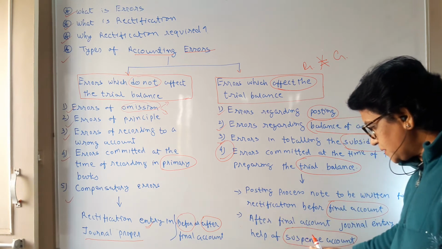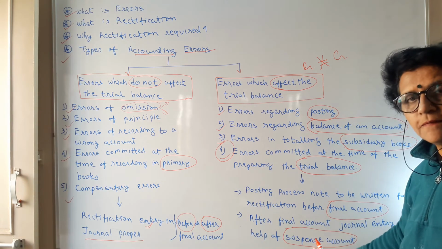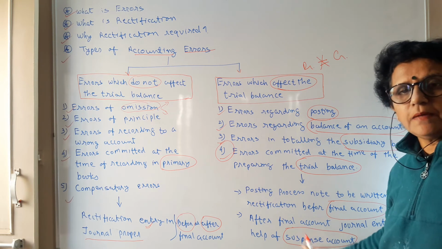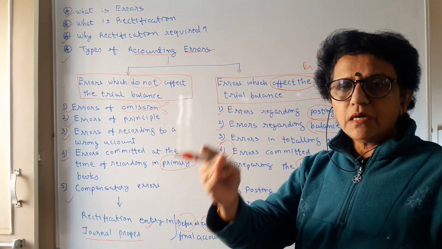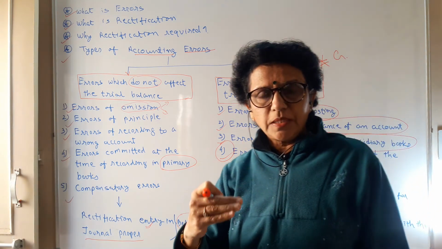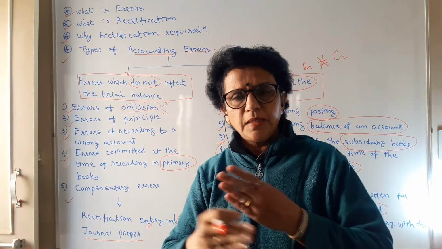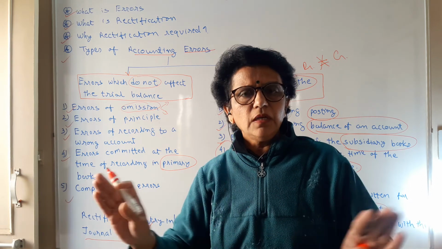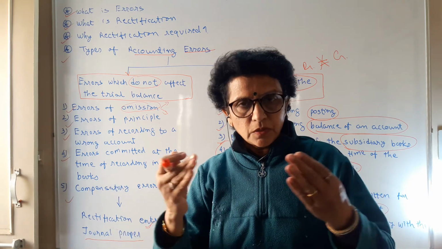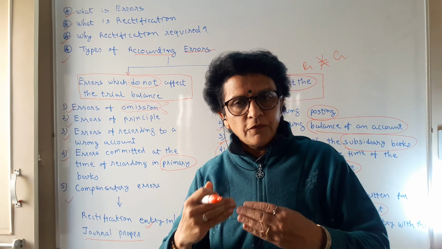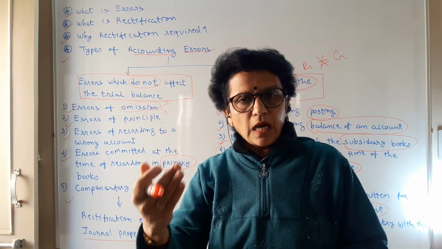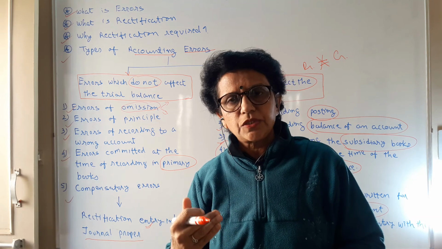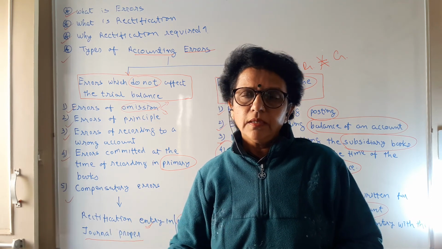And if the suspense account is used, we will learn the journal entry with the help of the suspense account. We open the suspense account, we close the suspense account, and it is going to be automatically closed down if all errors are rectified. So these are the sequential few examples we will be doing next time onwards, how to do the rectification for the particular errors.